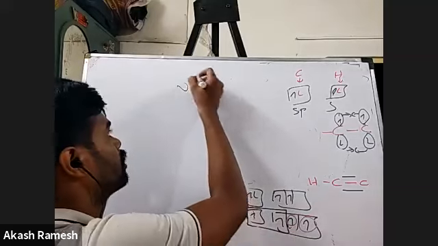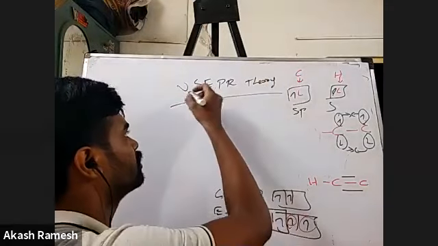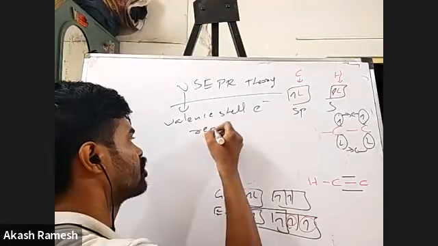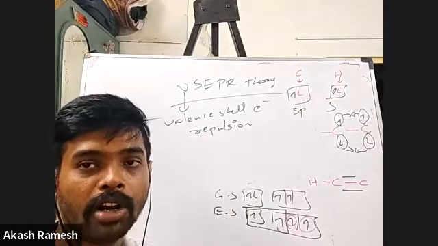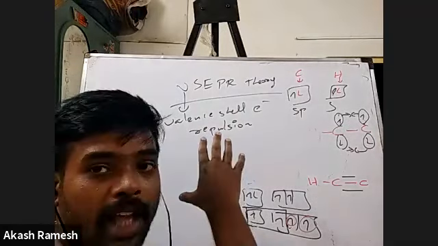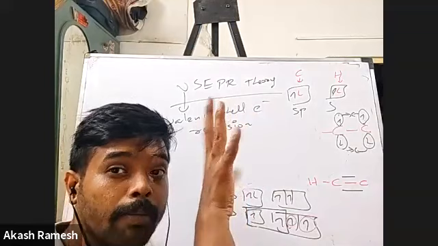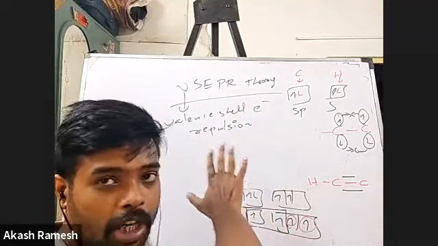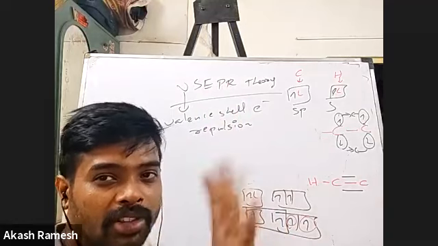Okay, so we are going to talk about VSEPR theory. That is valence shell electron repulsion theory. This is the full form. So this is actually going to talk about the shape of the orbitals, and it is going to depend upon the repulsion, as the name tells you. The shape according to VSEPR depends upon the repulsions which exist between the electrons in the valence shell.